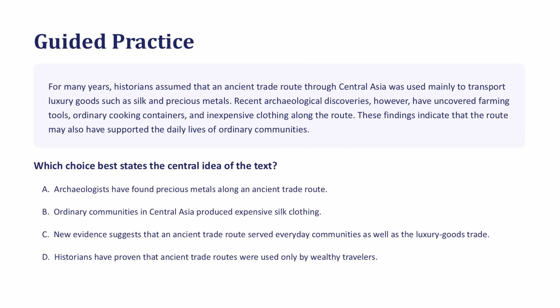Answer choice A. Archaeologists have found precious metals along an ancient trade route. Answer choice B. Ordinary communities in Central Asia produce expensive silk clothing. Answer choice C. New evidence suggests that an ancient trade route served everyday communities as well as the luxury goods trade. Answer choice D. Historians have proven that ancient trade routes were used only by wealthy travelers.